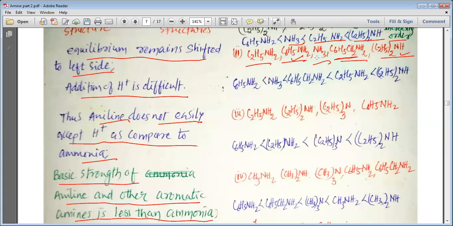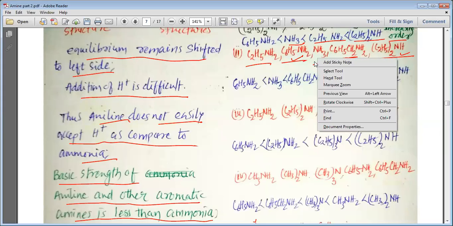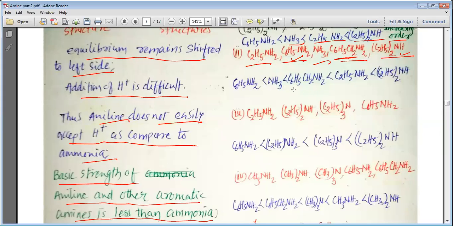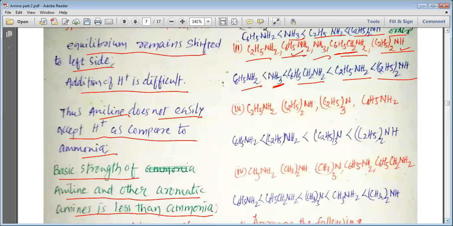Then it comes to the amine which has a phenyl group which decreases the strength, and then it comes to the ammonia, and then it comes to the arylamine. So the most basic one is your diethylamine, then monoethylamine, then phenyl methylamine, then ammonia, and then the least basic is your aniline or arylamine.